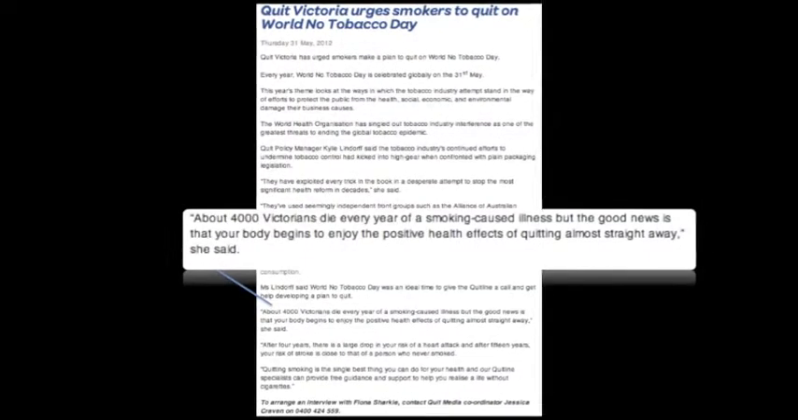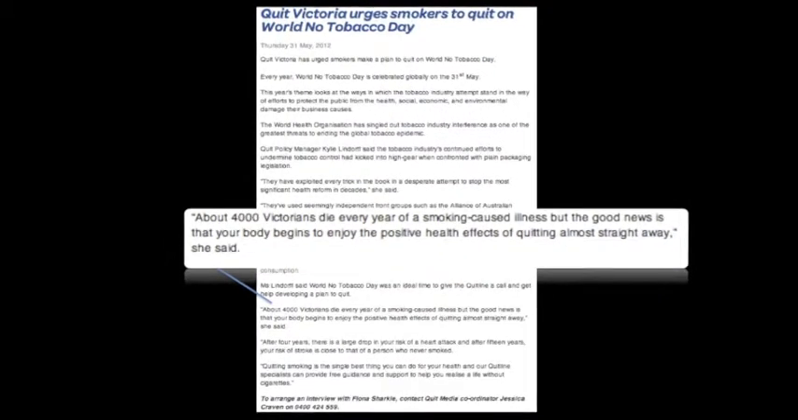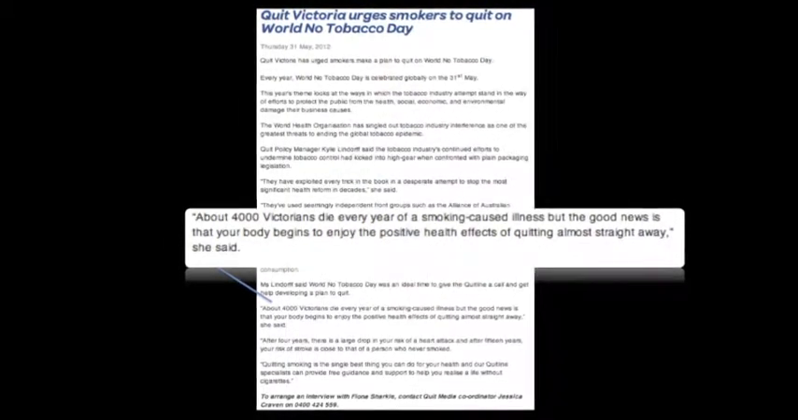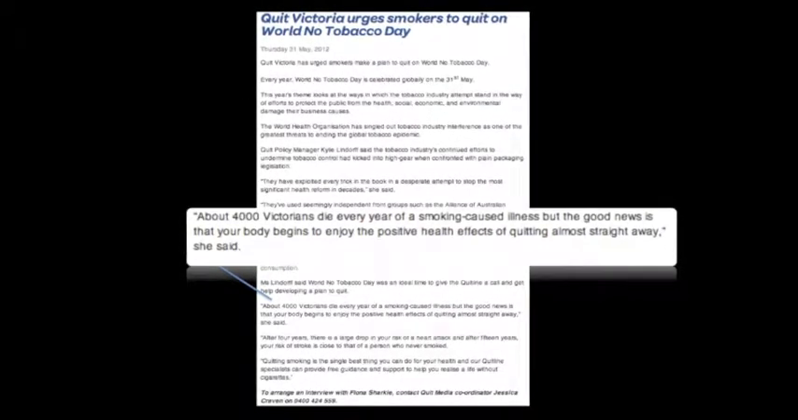Still looking at the Quit Victoria media release, and structurally it then goes on to follow the inverted pyramid, starting with key information like the date and 2012's theme, and then continuing on to more peripheral information such as reasons to quit smoking. But importantly, it continues to reinforce the key message throughout through the inclusion of shocking figures such as that 4,000 Victorians die every year of smoking-related illnesses.